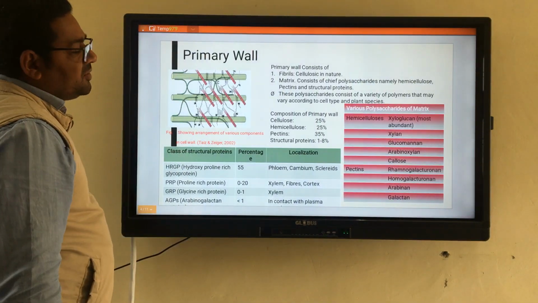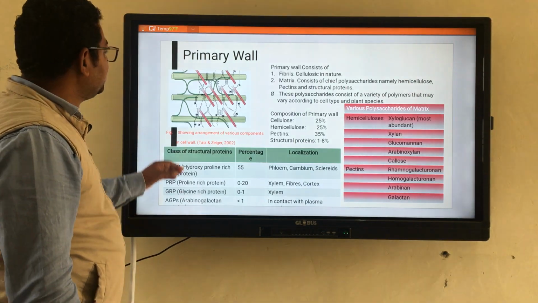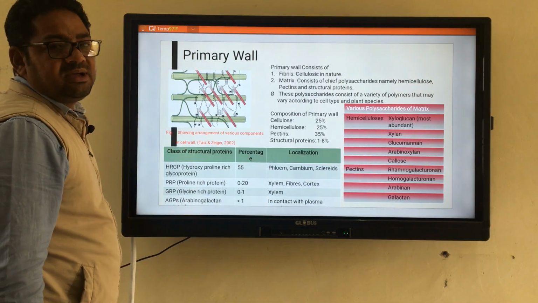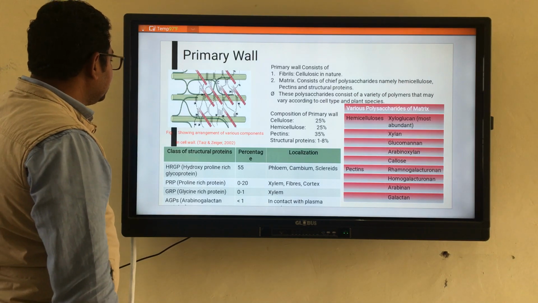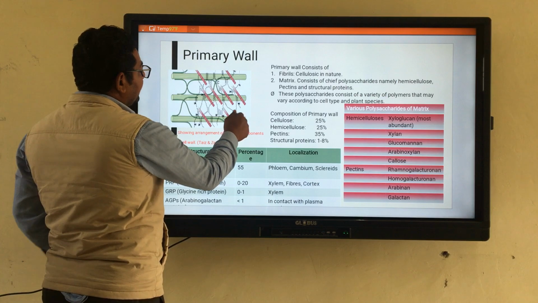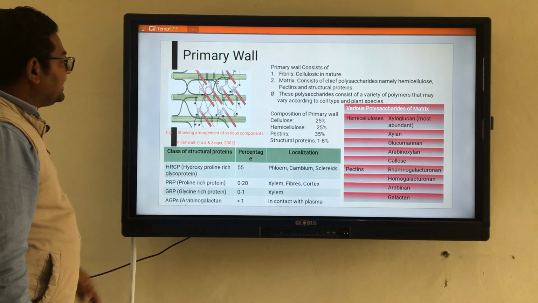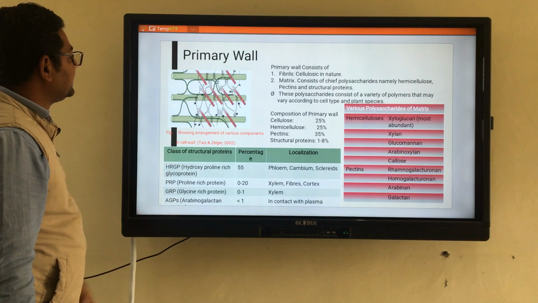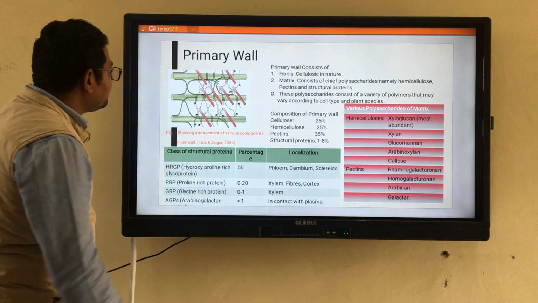Then come to the components of the primary wall. If you are talking about the components of the primary wall, in this diagram you can see certain thick structures, and these thick structures are the macrofibrils.